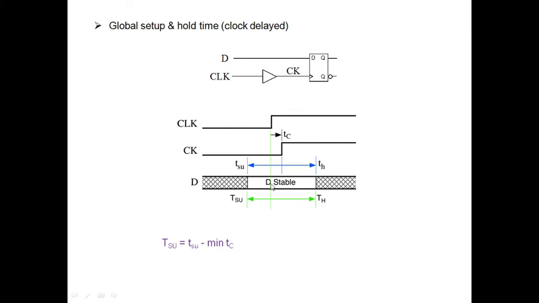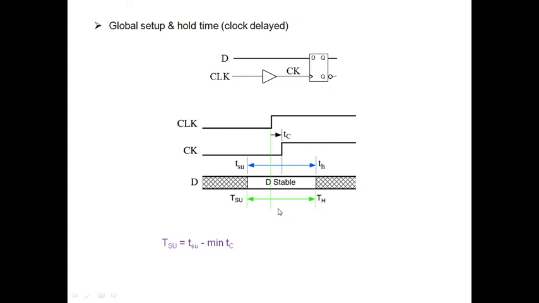This green line is the global clock signal. This blue line is the local clock signal. I am indicating with TSU its setup time, and correspondingly its hold time will be TH, capital TH and capital TSU.